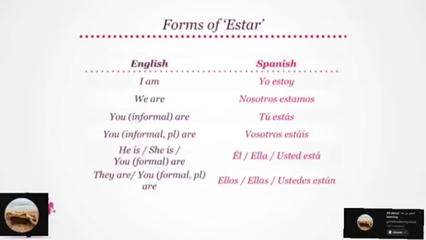So let's now look at all the forms of estar with various pronouns. I am translates to yo estoy. Try that, please. Yo estoy. We are becomes nosotros estamos. Did you get that? Nosotros estamos. Informally, for singular context, you are becomes tú estás. Can you try that? Tú estás. And informally, its plural form, or you all are, becomes vosotros estáis. Say that, please.